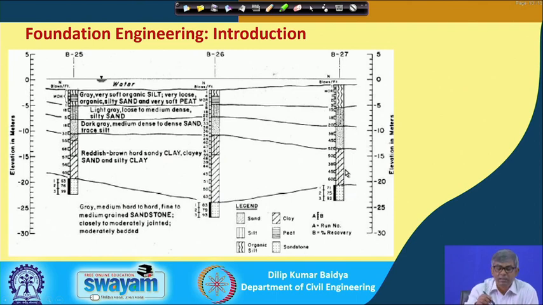This is the typical soil profile. Actually, you can see how it is varying at different depths. So, you have to make a borehole, and when the sample is coming out from the borehole, suppose I am advancing the borehole some 2 meter to 4 meter, and you have got the same type of soil throughout.